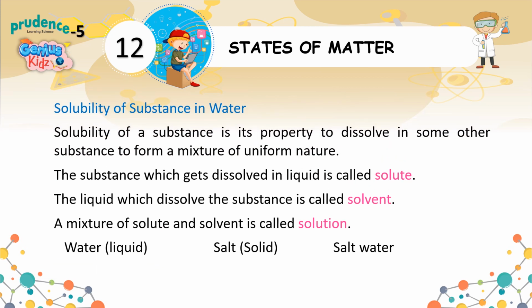Solubility of substance in water. Solubility of a substance is its property to dissolve in some other substance to form a mixture of uniform nature. The substance which gets dissolved in liquid is called solute. The liquid which dissolves the substance is called solvent. A mixture of solute and solvent is called solution. Water, liquid; salt, solid; salt water.